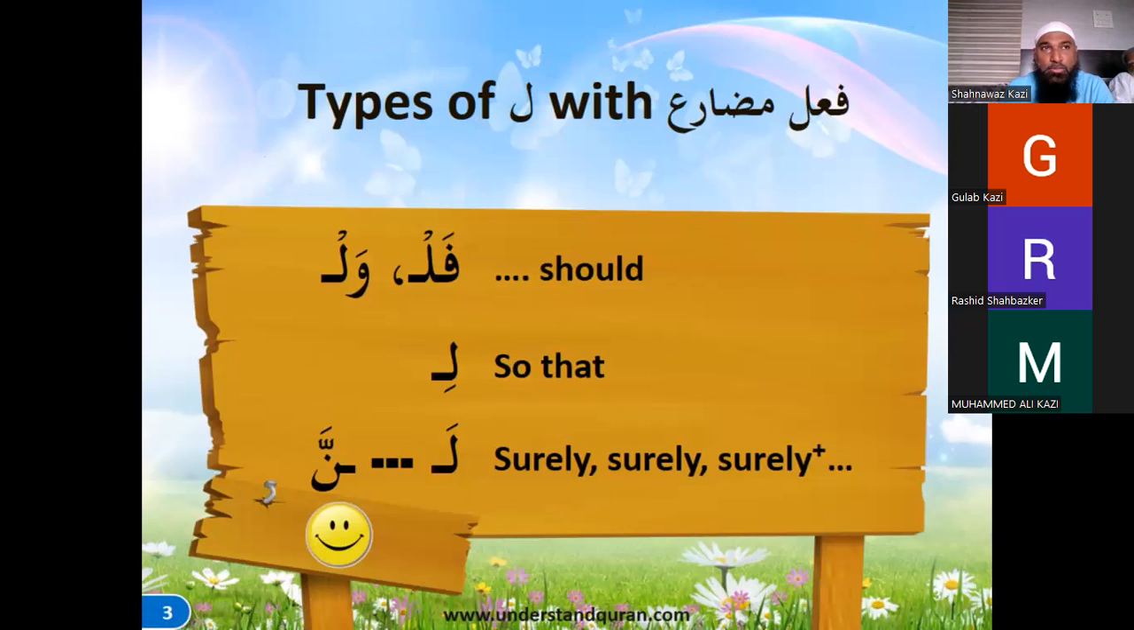So what we're going to do today is see the different types of lam which can come with fi'l mudari. Mudari is a present tense. So what are the types of lam that can come in front of a mudari and what effect it will have to it. So first is going to be fal or wal, which actually is li, and it means should, means somebody should do that. It's like an order that that person should do that.